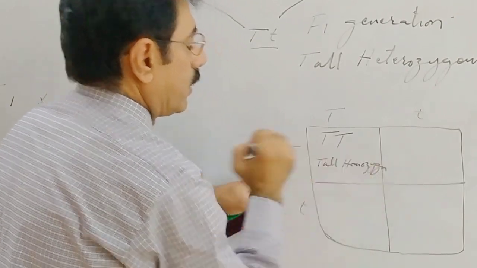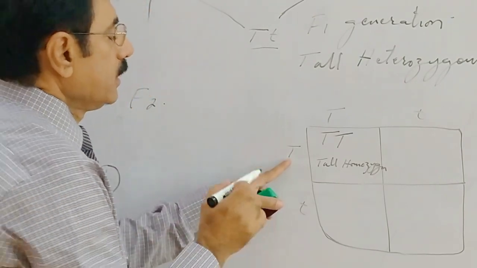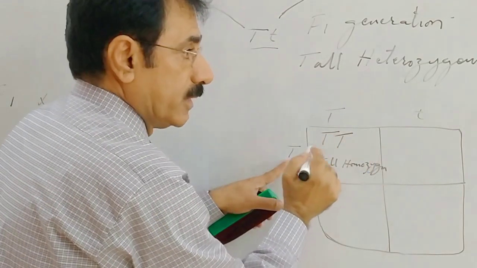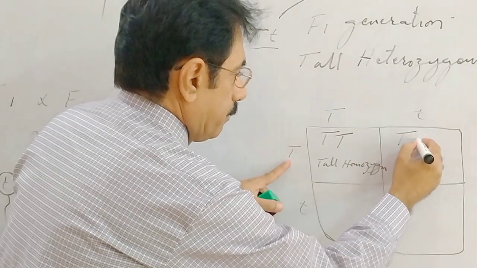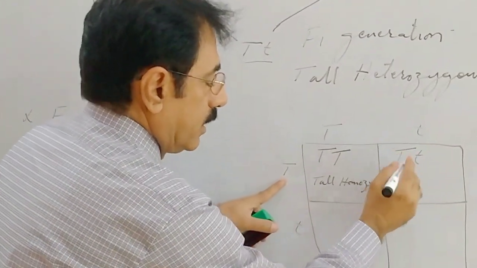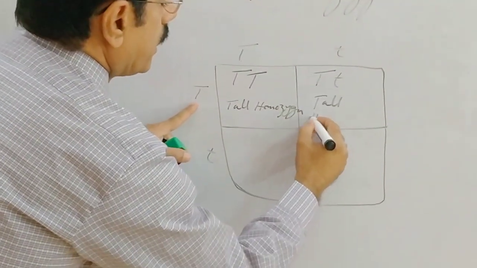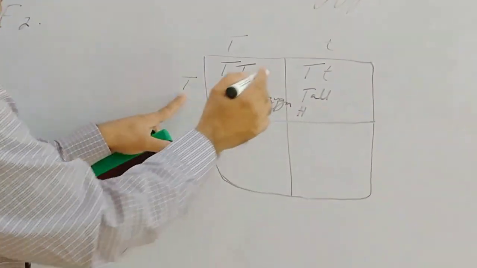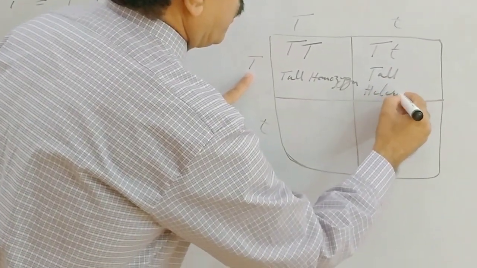Homozygous tall. Suppose by chance this sperm fertilizes this ovum, T capital and T small. This is also tall, but this is heterozygous tall because both are dissimilar. These are identical, these are dissimilar. This is tall but heterozygous.